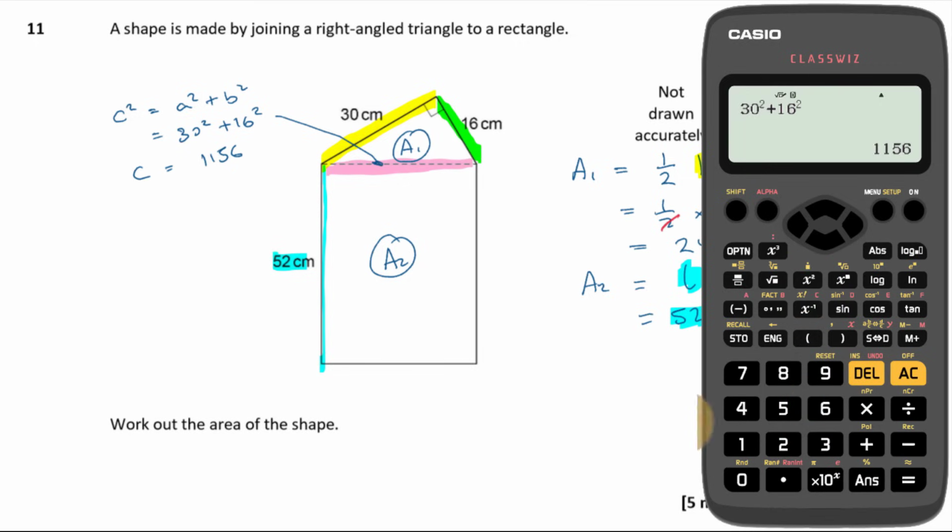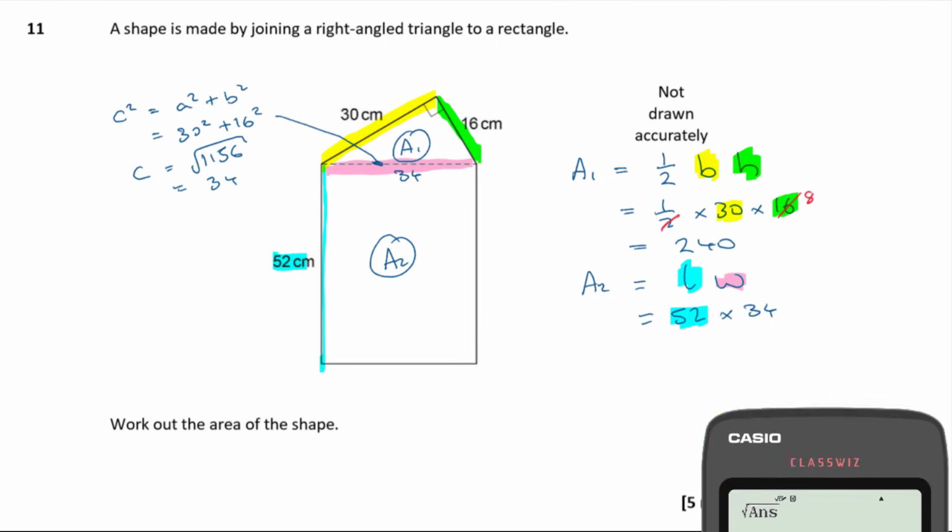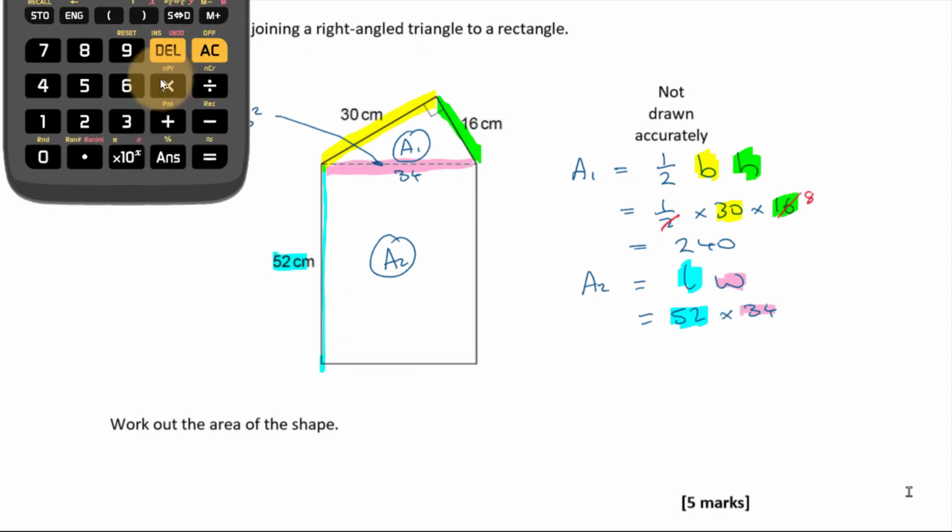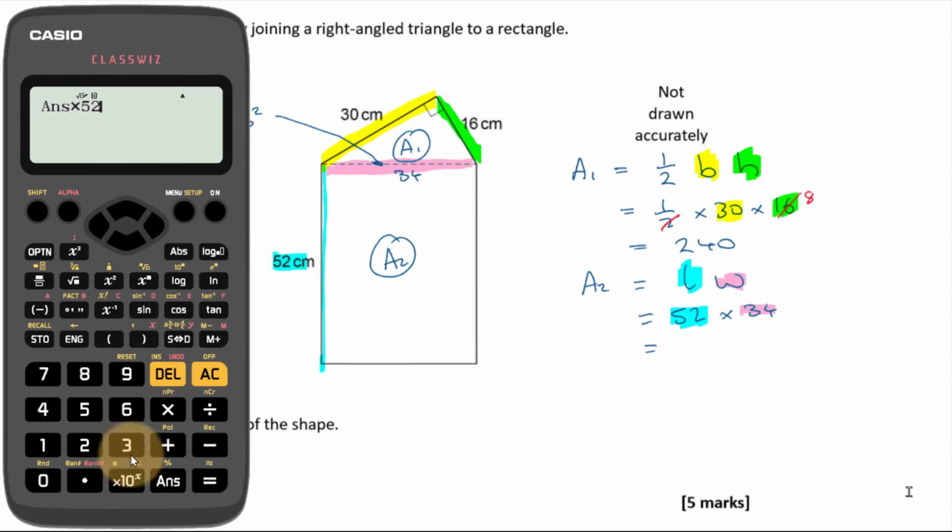Okay, so then c is going to be the root of that then, isn't it? Root answer, that's 34. Okay, so that means my hypotenuse is 34. Okay, so subbing that into my calculation here, 52 times 34, times that by 30, 52, going to get 1768.